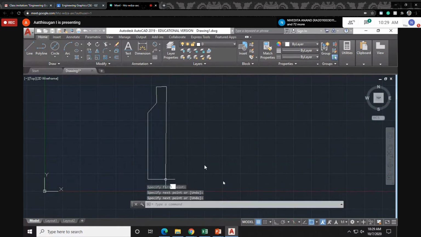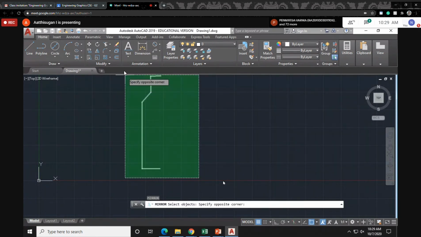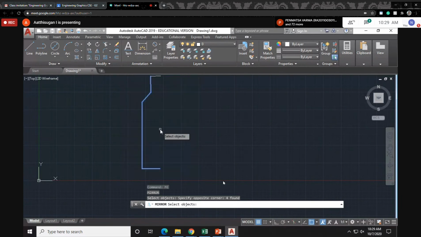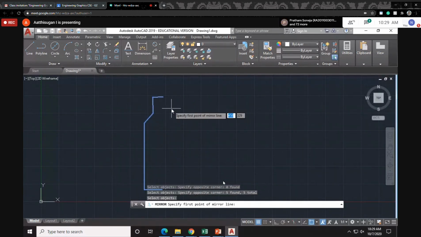I'm going to mirror this object to either side. So using MI, select objects. Otherwise leave this line. MI, select objects. You can practice, only by maximum practice it will come. Okay, enter. Make sure enter.